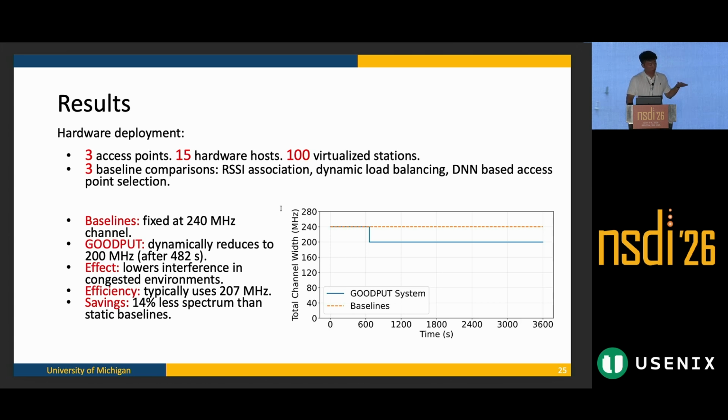So for example, in this 1 hour experiment, our GOODPUT system reduced down to 200 megahertz in total after 482 seconds. Typically, it used 14% less spectrum than the static baselines.